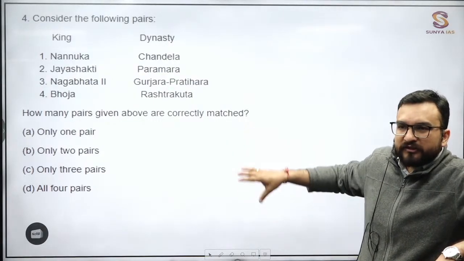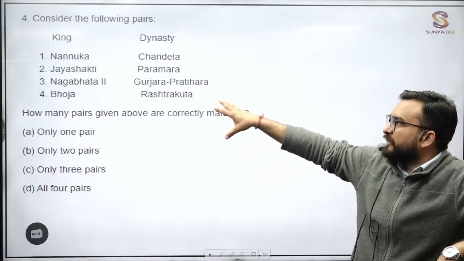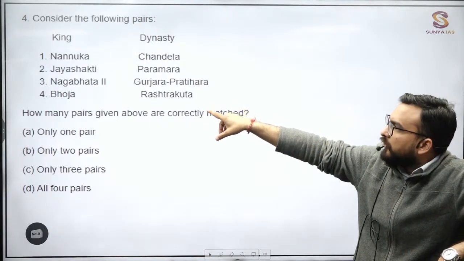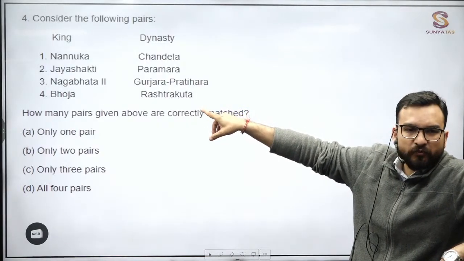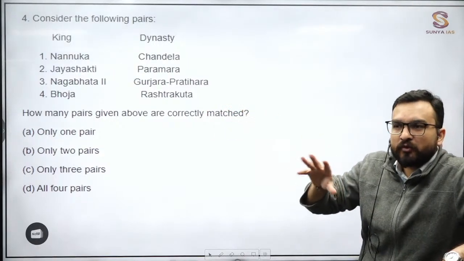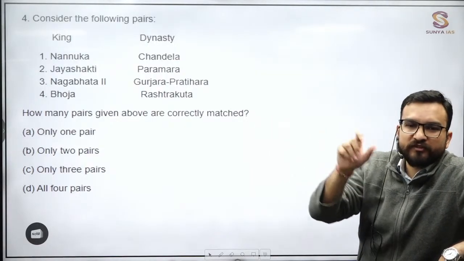Related kings. You are seeing that contemporariness is asked over here. So by seeing this question, will you understand that Nanuk or Jaya Shakti becomes important? This is not the case. Nanuk and Jaya Shakti are not important. They are important just from the dynasty point of view, that is, which dynasty they were ruling from.